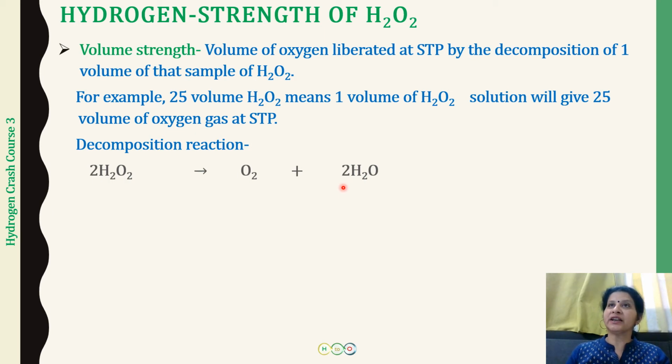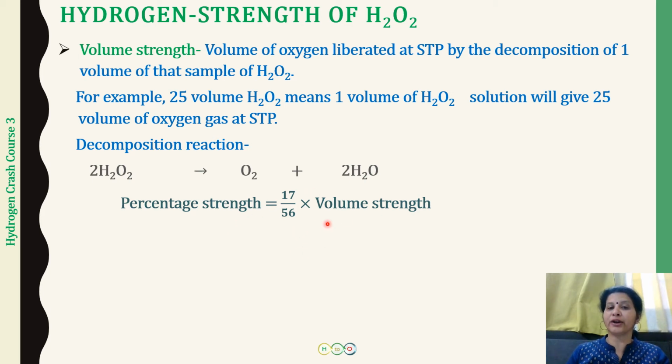We have done the detailed calculations in my lecture number 13 from the course hydrogen, where you will find how we derived all the relationships between volume strength, percentage strength, molarity and normality. But here I'm going to just give you the shortcuts. Percentage strength is going to be 17 by 56 into volume strength.